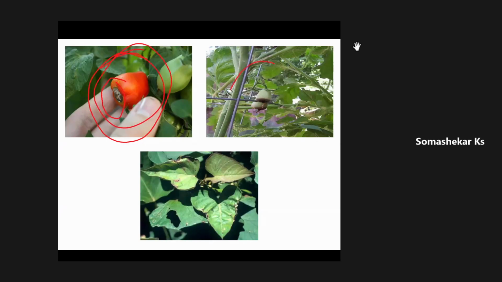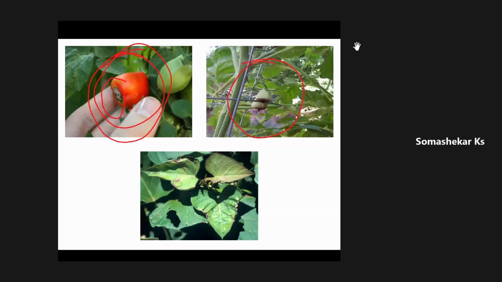See here, in this figure also, the rotting will start from the tip of the fruit. And the fruit cannot gain its original shape and structure. The fruit size will be reduced and abnormal shape and abnormal structure will be observed in case of tomato fruit. This is the severity of the deficiency of the calcium in case of tomato.